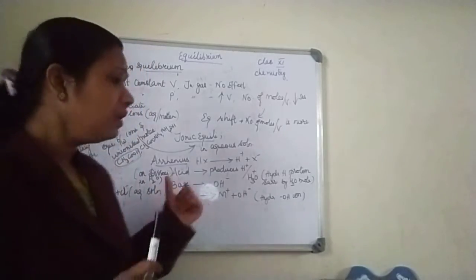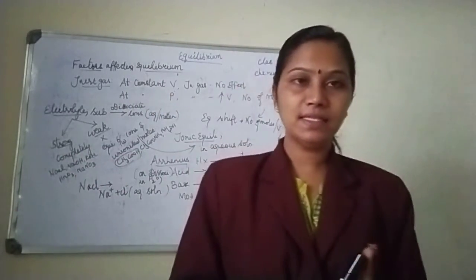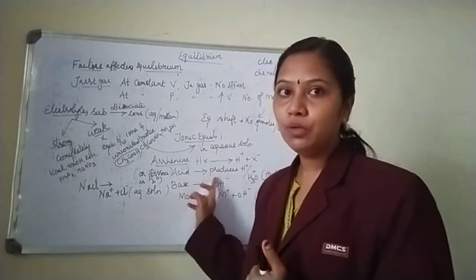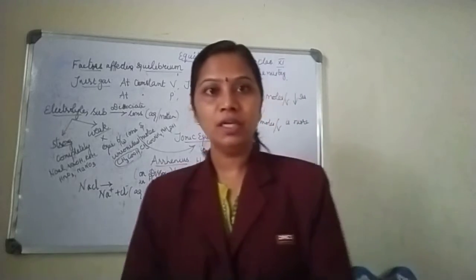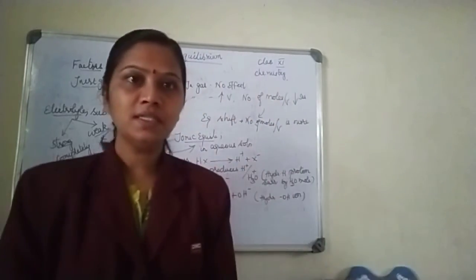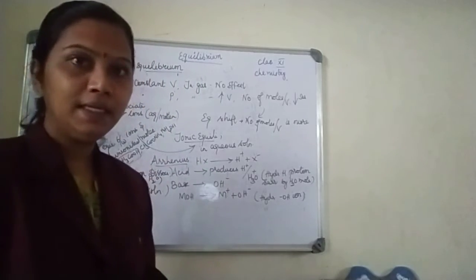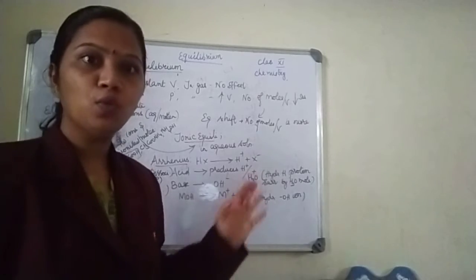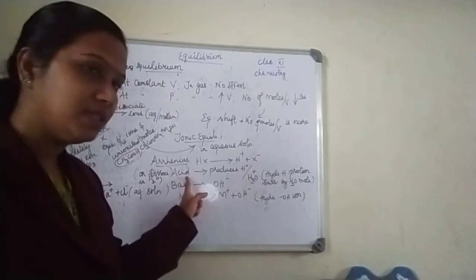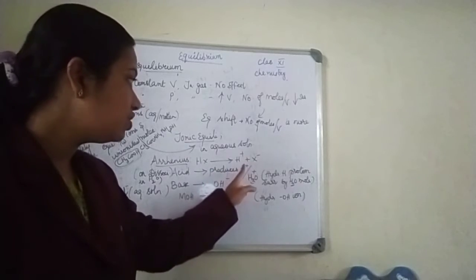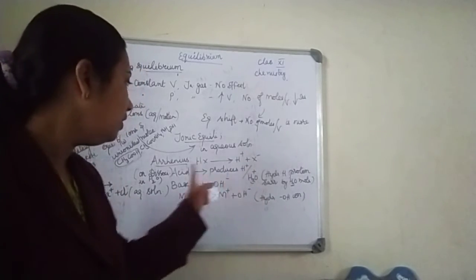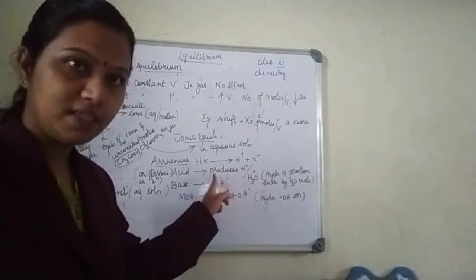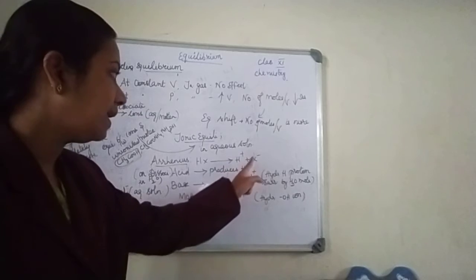Next, moving to the Arrhenius concept of acids and bases. Arrhenius described acids as substances which produce hydrogen ion on dissociation. So what did he say? Acids are substances which dissociate to give you hydrogen ion or hydronium ion. For example, I have an acid HX. This HX dissociates to give H plus and X minus.